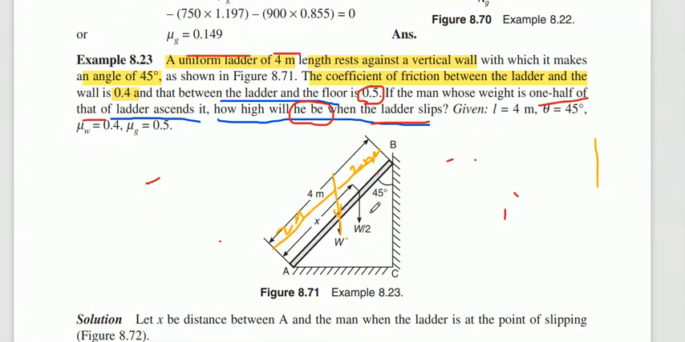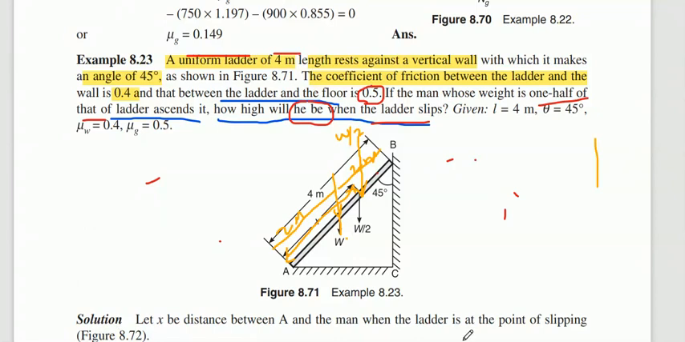Then the man's distance, we don't know where the man is standing at the time of slip. So this is the weight of the man which is acting on the ladder, that is W by 2. W is the weight of the ladder. We don't know the distance, therefore we need to consider it as x distance. The man is at the x distance on the ladder whenever it is slipping.